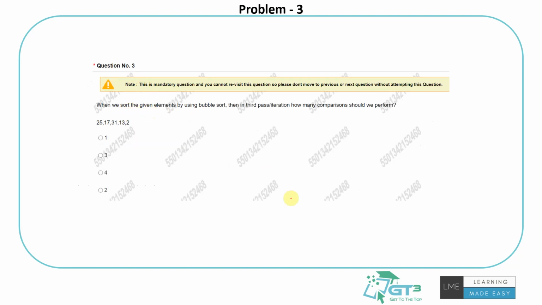When we sort the given elements by using bubble sort, then in the third pass or iteration, how many comparisons should we perform? That's what the question is asking. So how does bubble sort work? I'll show you. Bubble sort is basically done by comparing adjacent elements and moving their positions, comparing adjacent elements in an array or whatever I want to sort.